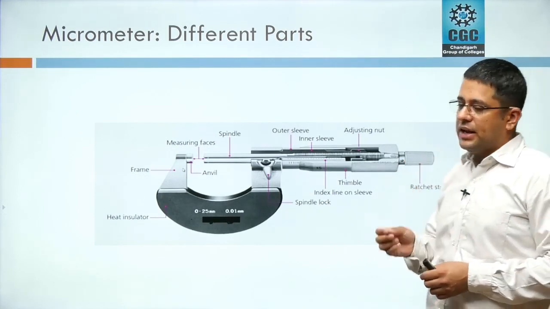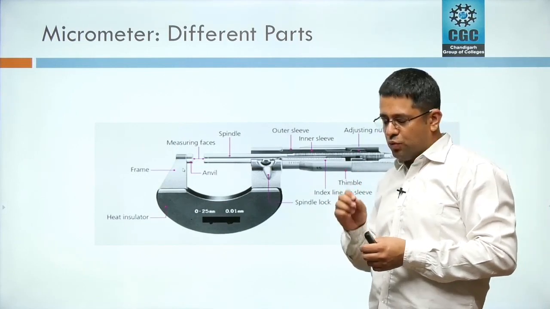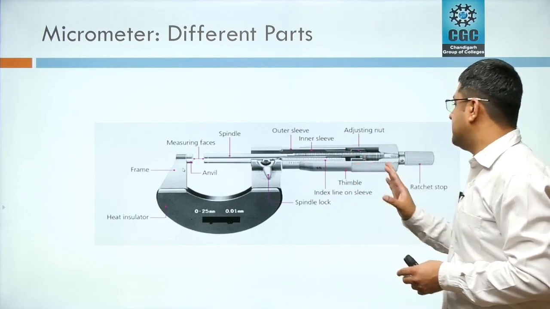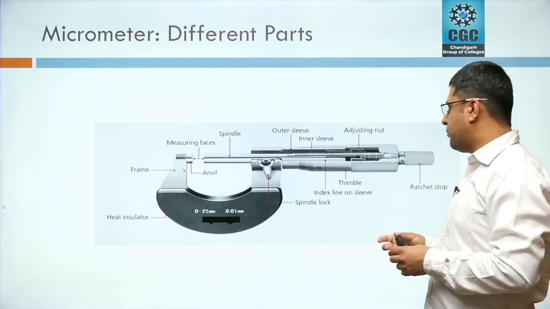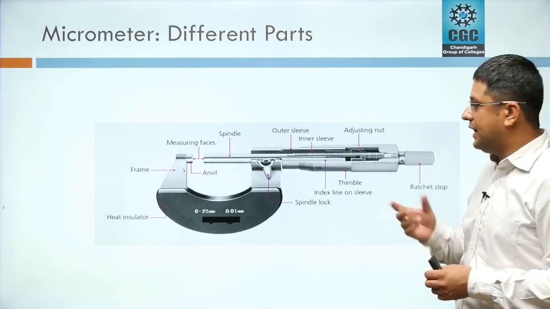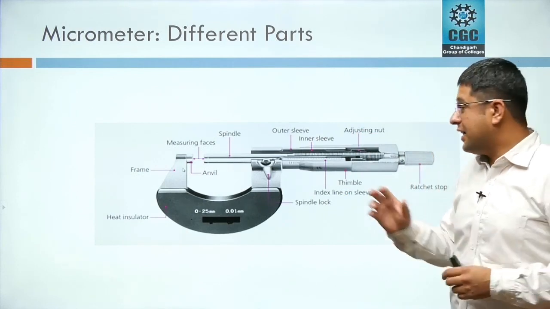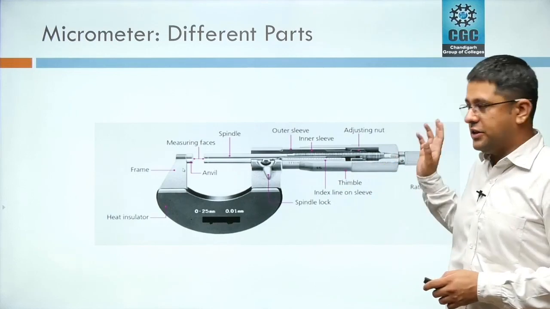After every 2-3 clicks, जब आप ratchet को use करोगे 2 click की आवाज आएगी. After 2 or 3 clicks, the job has been clamped into this. You have to assume that it has been clamped. Don't use the thimble to tighten a job. Thimble is for the major movement, this is for the minor movement. But हमें ratchet को use करना है job को tight करने के लिए, ताकि वो bearing pressure है जो हमारा वो जितना हमें चाहिए उतना रहे. Otherwise there can be a deviation in the reading if you use thimble instead of ratchet.